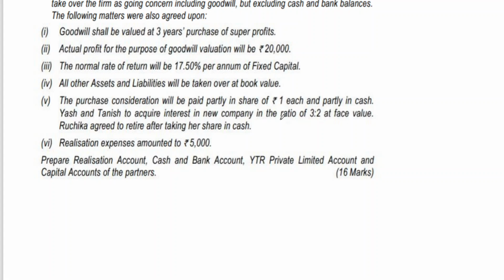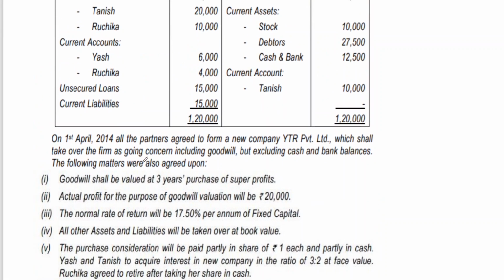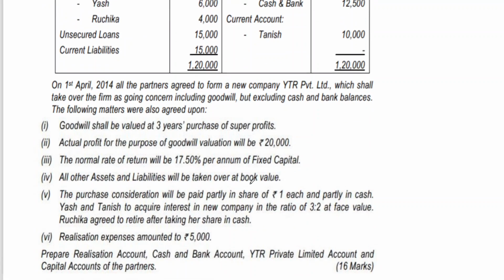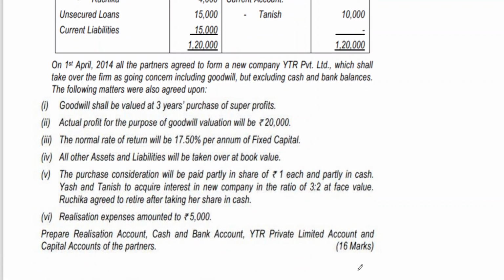Only thing is that previously Yashwant and Tanish acquired interest in the newcomer in the ratio of 3:2 at face value. Previously it was 1:1, in the last problem it is 3:2. The same goodwill shall be valued at 3 years purchase of super profit. Same problem. Clear to all of you? This you can try. Same problem, 16 marks you can see.